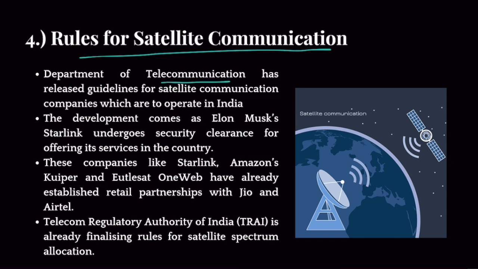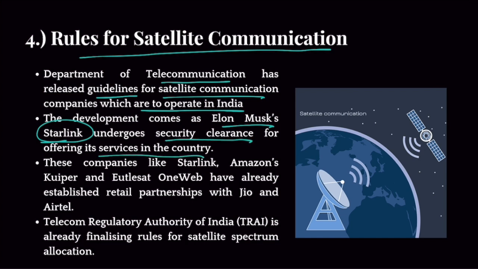Now let's move forward to fourth news item, which is rules for satellite communication. So Department of Telecommunication has released guidelines for satellite communication companies which are to operate in India. This development comes as Elon Musk's Starlink company undergoes security clearance for offering its services in the country. So Elon Musk is ready, his company Starlink, that provides satellite-based internet. Satellite-based internet is also satellite communication.